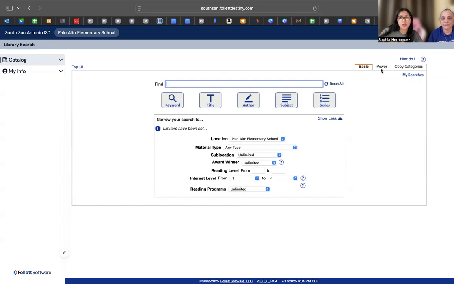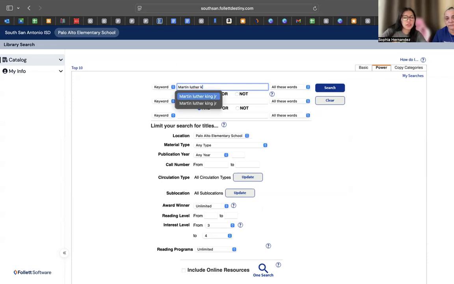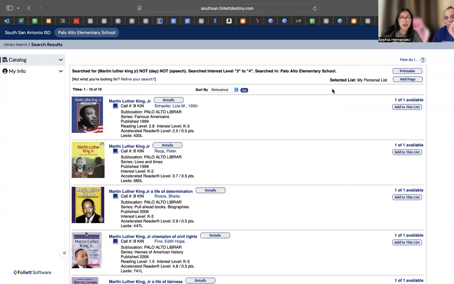So let's do this. I'm going to use this thing called the Power, and Power lets me narrow down a lot of my searches. So it lets me take out what things I don't really need and keep what I do need. I'm going to type in Martin Luther King Jr. And then I'm going to put not. So we're not looking for the day, and we're not looking for his speech. Okay. Then also here I have where we're at, Palo Alto, and then from third and fourth grade. I put it to fourth grade, that way you have more options to choose from. Okay, so let's see what I have.